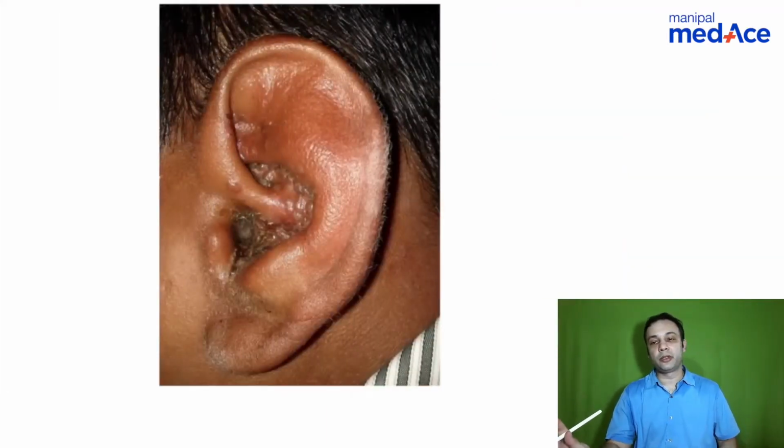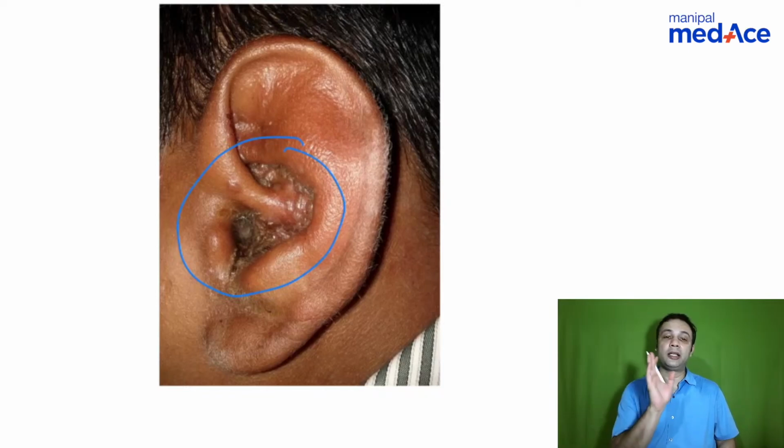This is a 25-year-old man presenting to you with lesions. You can visualize this, excruciating pain, and along with that, this patient has got a lower motor neuron type of facial paralysis. What would be your diagnosis?